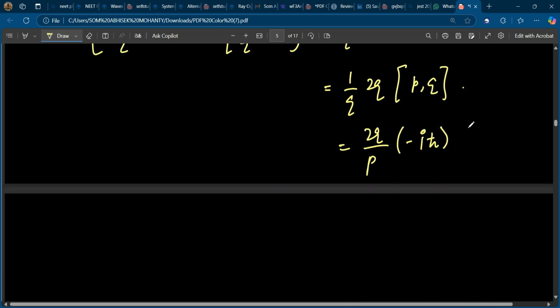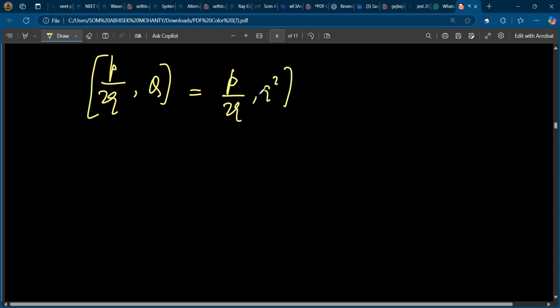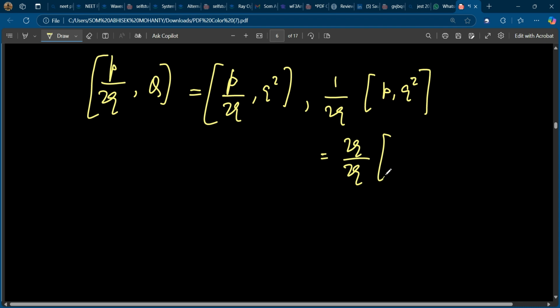Now we'll check p by 2q with Q, that is p by 2q with q square. So 1 by 2q, and this is pq square. If you check this one, 2q by 2q cancels out, so only pq is there. If pq is there, that will give me 1.